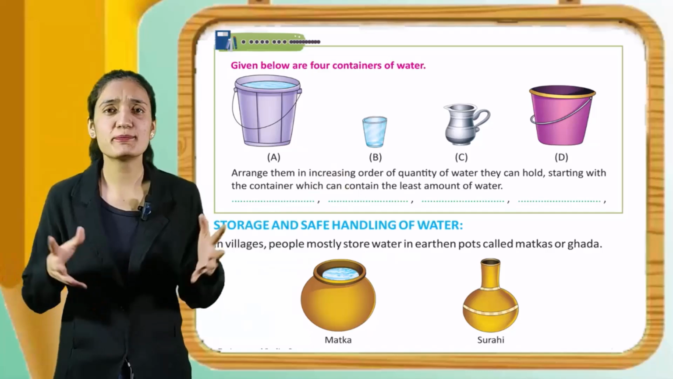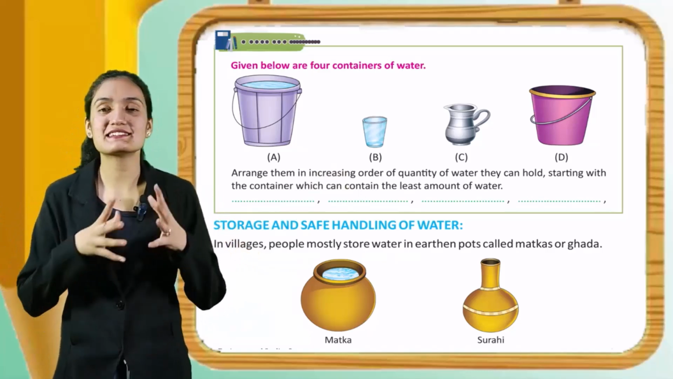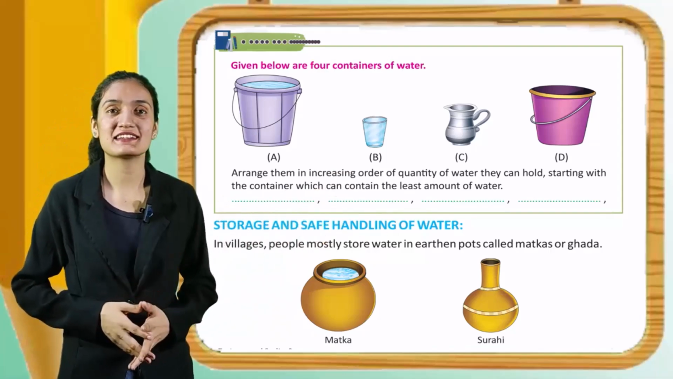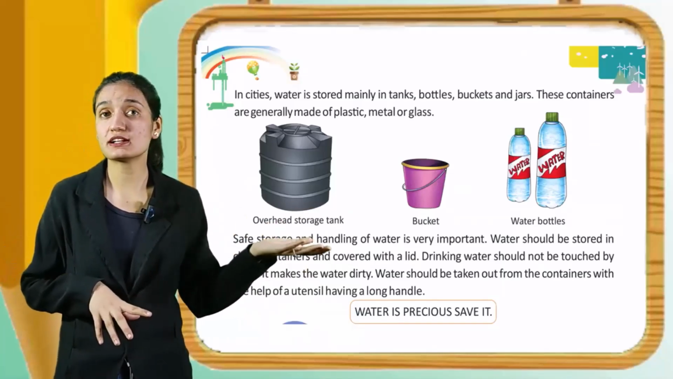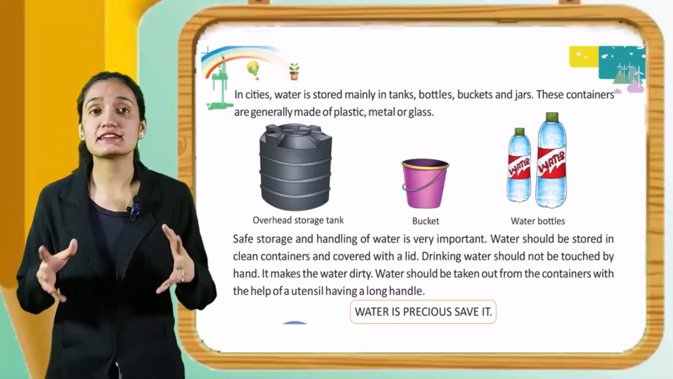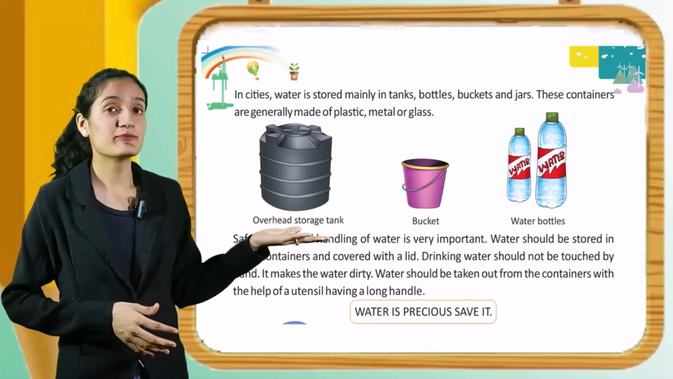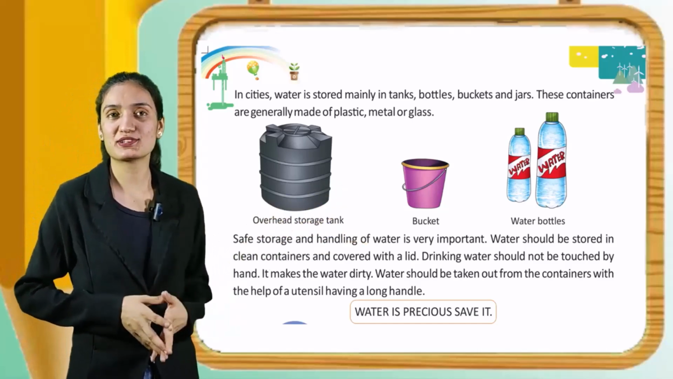In villages, people mostly store water in earthen pots called Machkas and Ghada. You can see the picture of Machka and Surahi. In cities, water is stored mainly in tanks, bottles, buckets and jars. These containers are generally made of plastic, metal or glass. See, overhead storage tank, bucket and water bottles.